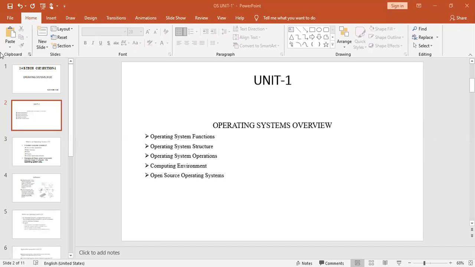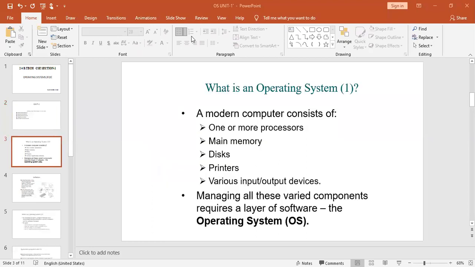So first of all, as far as Unit 1 is concerned, we are supposed to learn about what an operating system is, what the various types of operating systems are, that is generations, and what exactly the functionality of the operating system is, the structure, and what kind of operations it can perform. So these are all things we are supposed to discuss in this unit. Okay. So first of all, once again, we quickly revise.